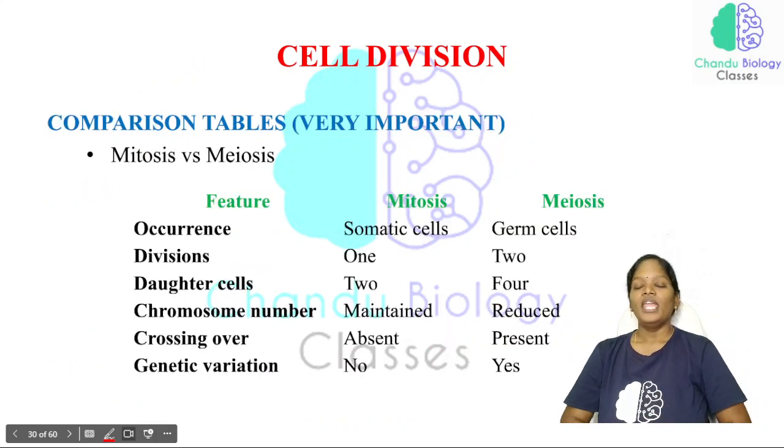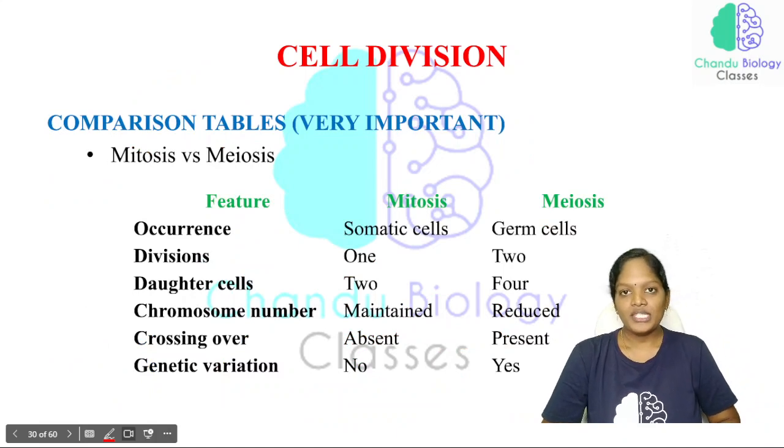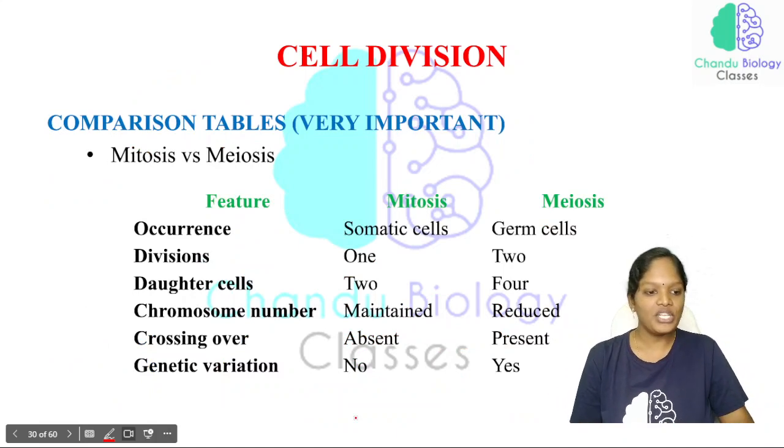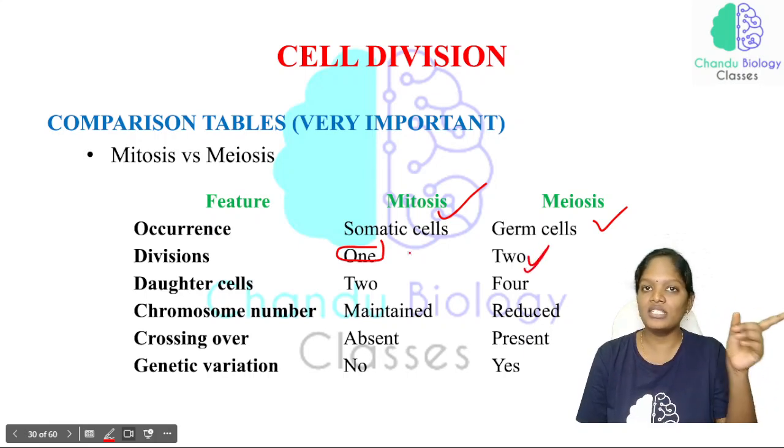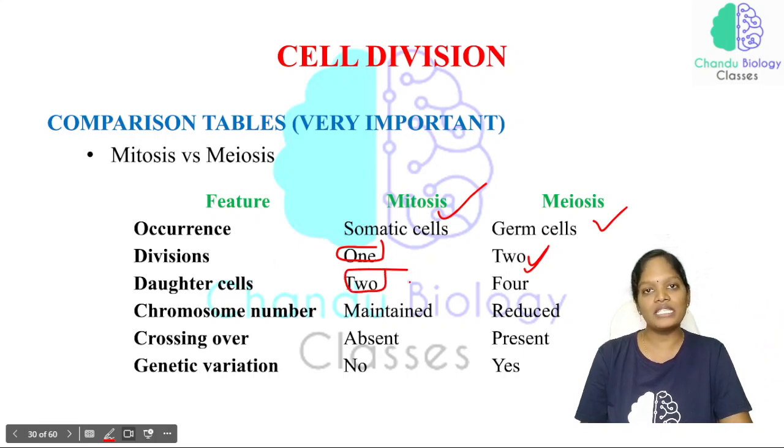Now the difference between mitosis and meiosis. The first important difference is where it occurs. In the case of mitosis, it occurs in the somatic cells. In meiosis, it occurs in the germ cells. Mitosis has only one division, and meiosis has meiosis 1 and meiosis 2. That's why there are two divisions: the reduction division and the equational division. As a result of mitosis, 2 daughter cells are produced, and in meiosis, 4 daughter cells are produced.